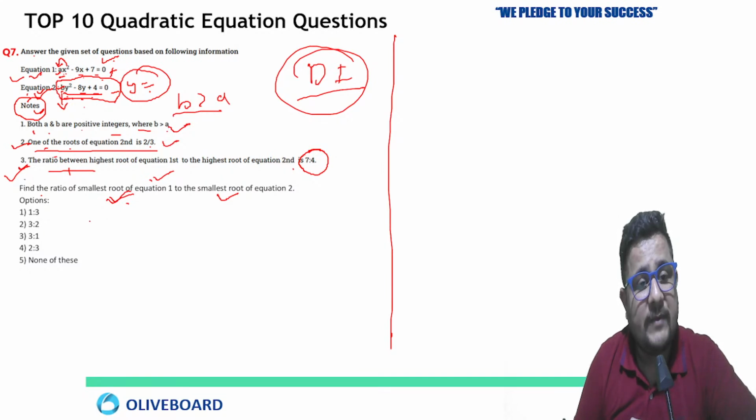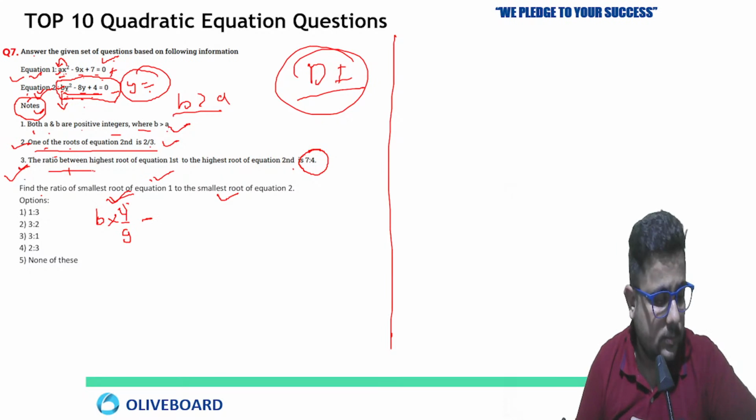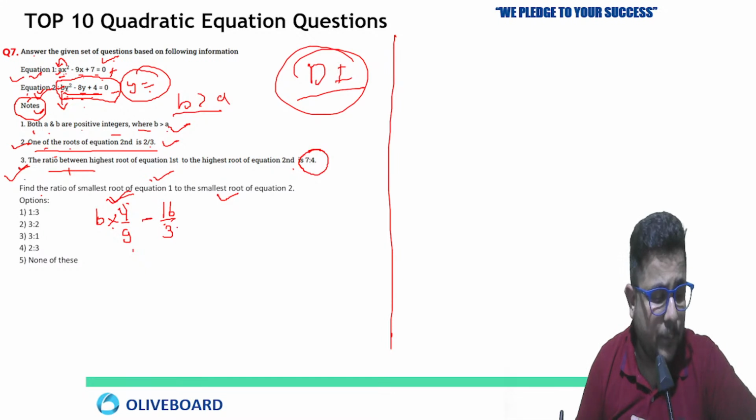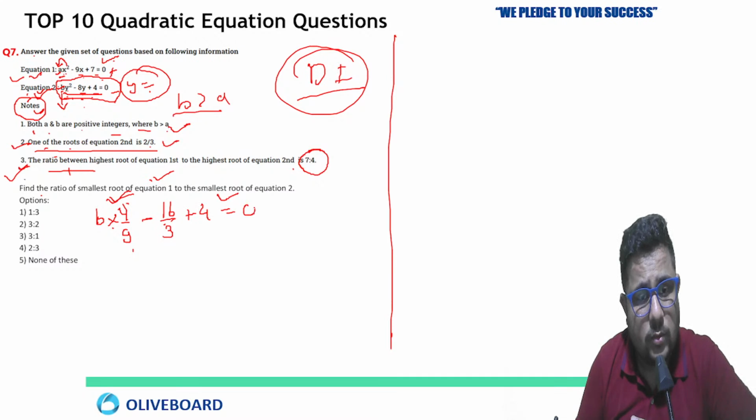So just put the value of y here. b multiplied by 2 by 3 whole square. 2 by 3 whole square means 4 by 9, minus, I am just solving for you all, b multiplied by 4 by 9 minus 8 multiplied by 2 by 3 means 16 by 3. Getting the point? Very good, Ishika. Minus 16 by 3 plus 4 equals to 0.